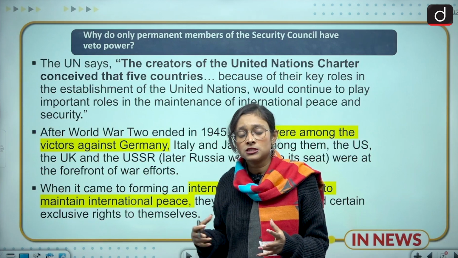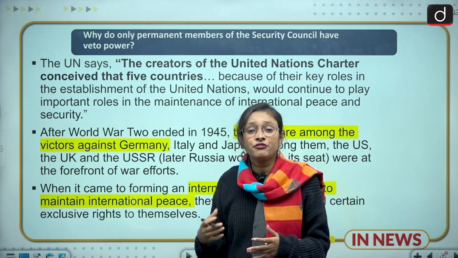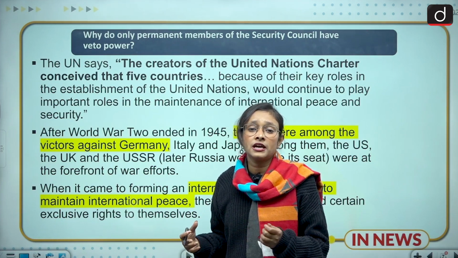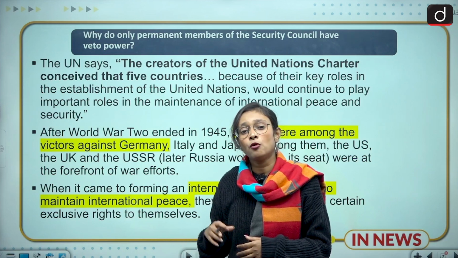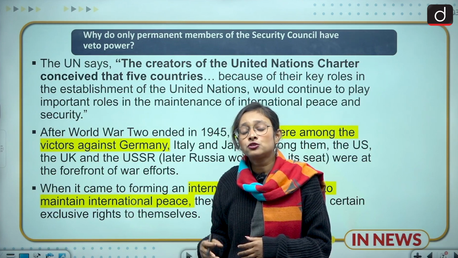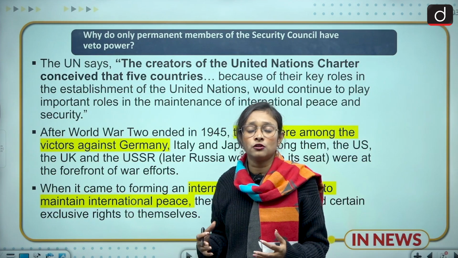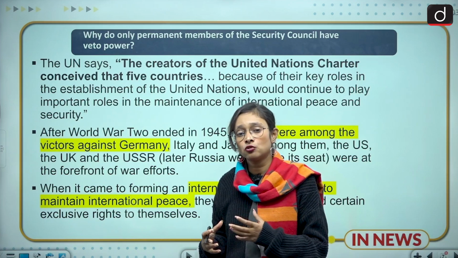Among all these circumstances, these countries came up with the solution, and they helped financially, politically, economically, and also morally. They decided that there should be a body like the United Nations which should promote peace and welfare all over the world. So that's why these countries have a greater role.